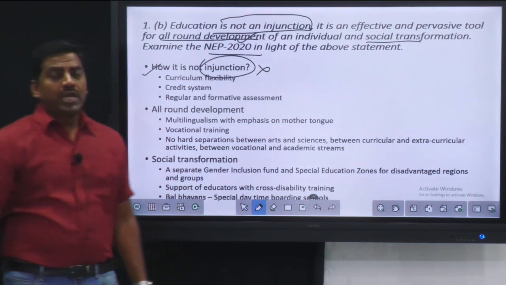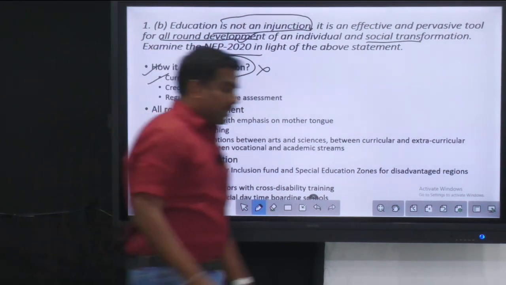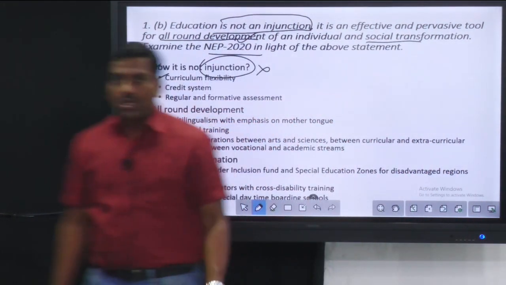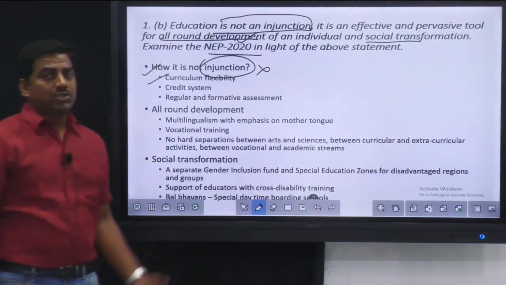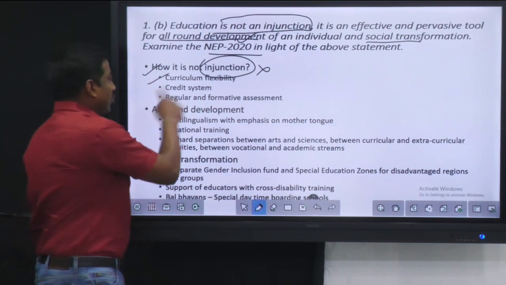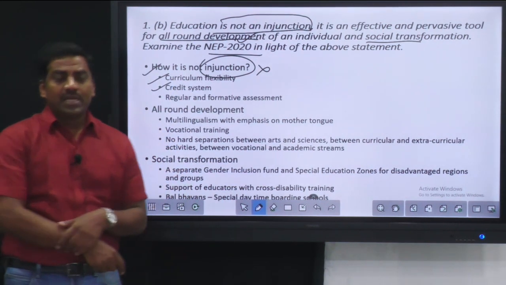So it is no more an injunction, and the supporting points are curriculum flexibility. The student or ward can choose, or have a flexible approach towards the curriculum. That is one thing that has been brought up. And with respect to the credit system, as I told, the credit system was like a punishing thing.